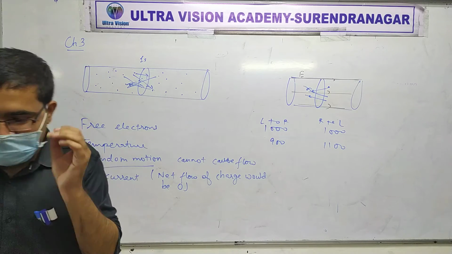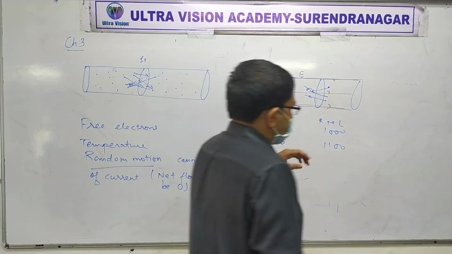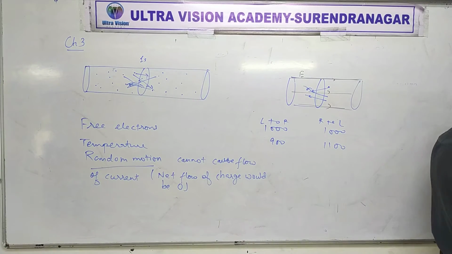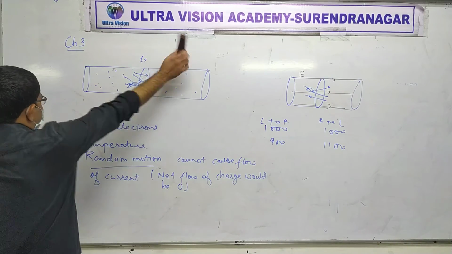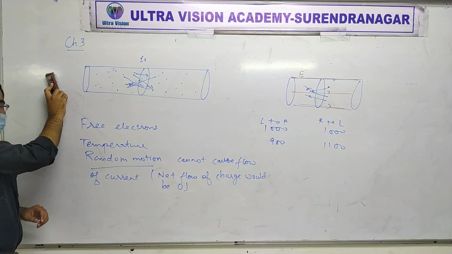So what is responsible for flow of current? Is it random motion or electric field? Electric field. Random motion will never make current flow. Okay?